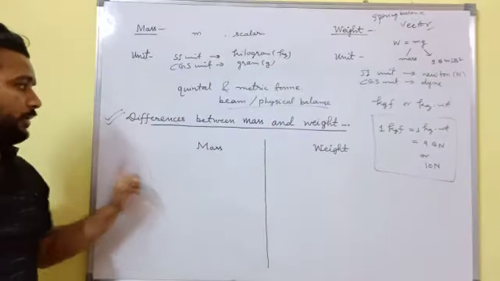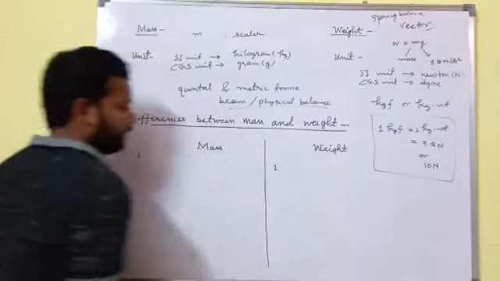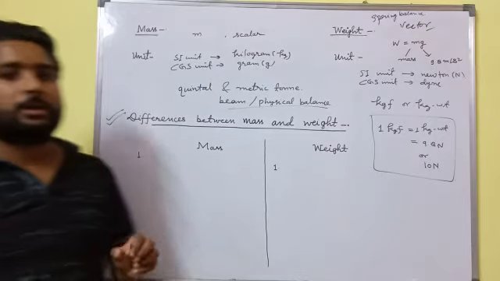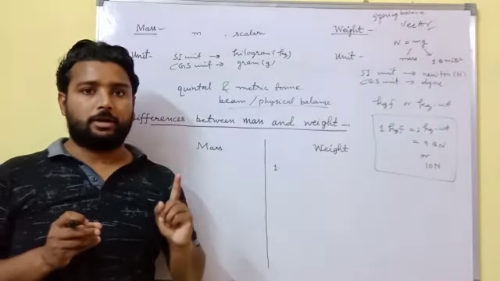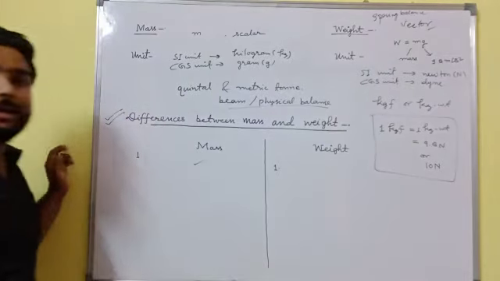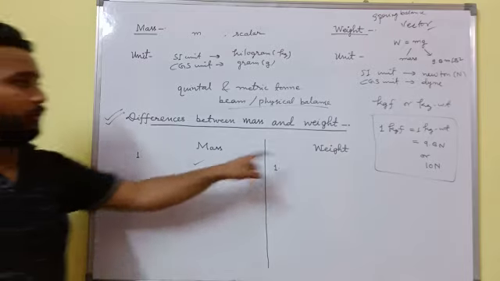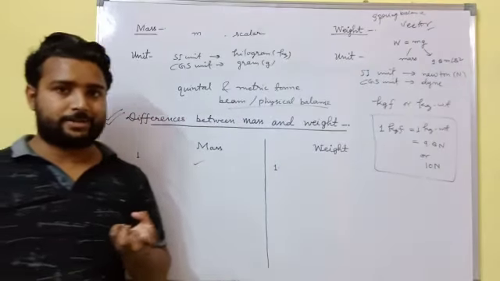First of all, the first difference between mass and weight is from the definition. Mass is the quantity of matter contained in an object, but weight is the force with which the Earth attracts.